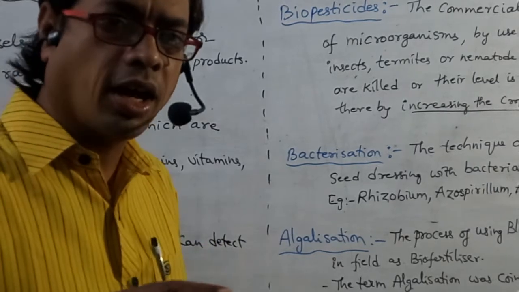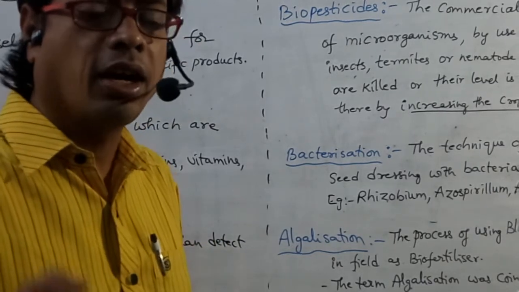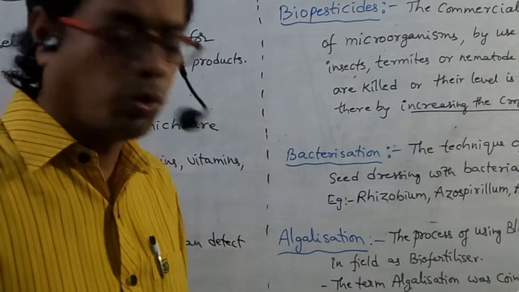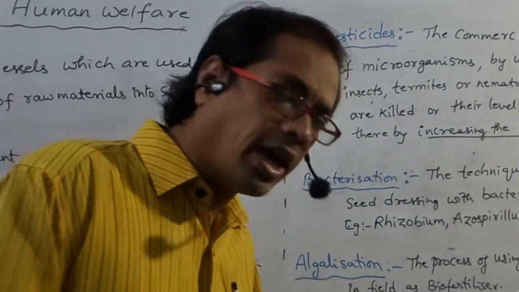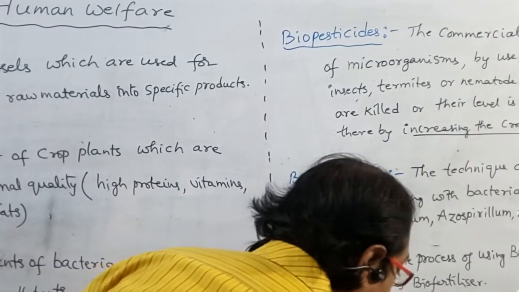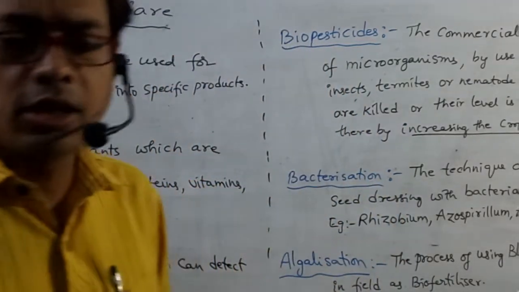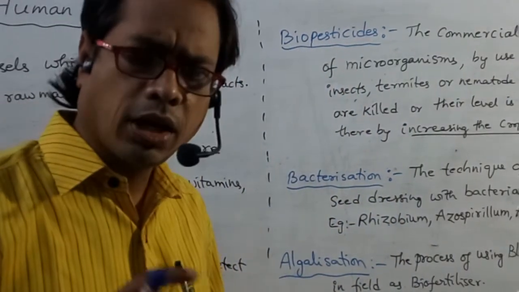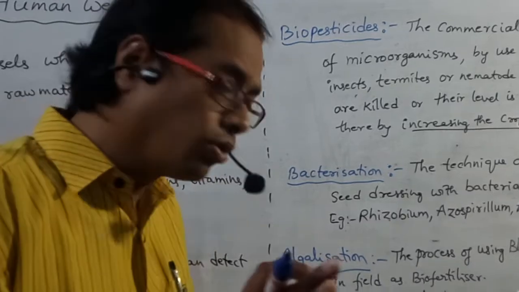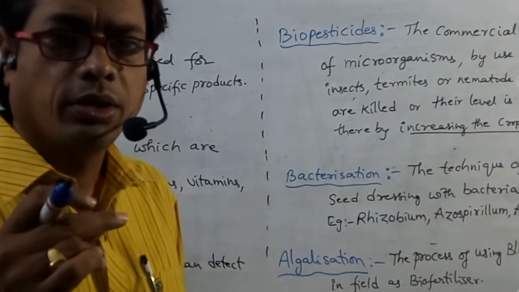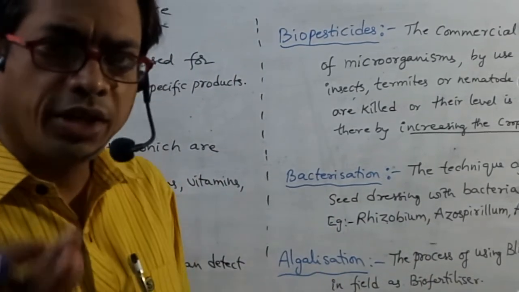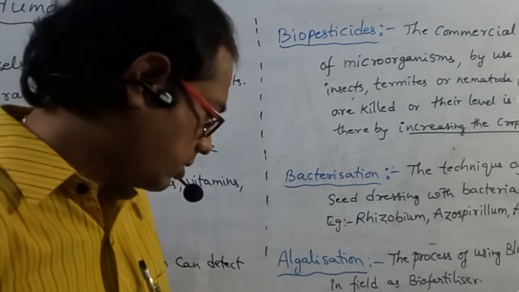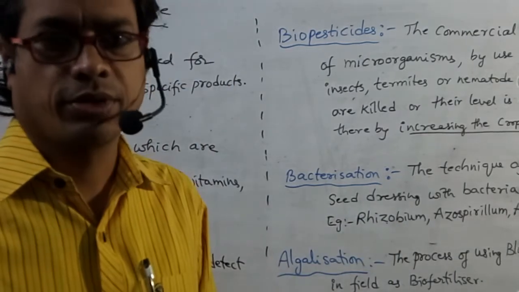These super weeds are faster growing than the other crops. So what are super weeds? Those which are resistant to weedicides. What are super microbes? Those which are resistant to drugs are called super microbes.